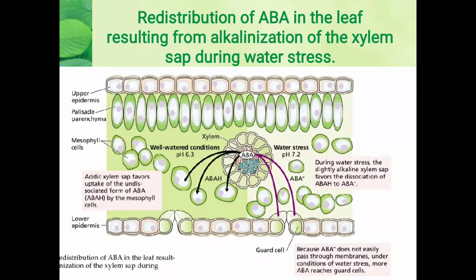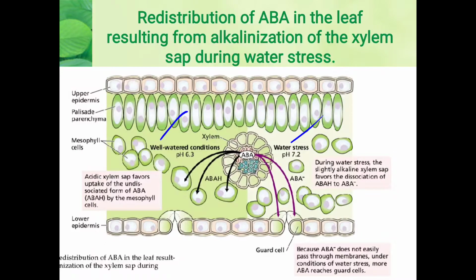Now we have a well watered condition and here we have a water stress condition. In the well watered condition, normal pH is available, that is pH 6.3, or we can say near about 6.3 to 7, which is a neutral pH.